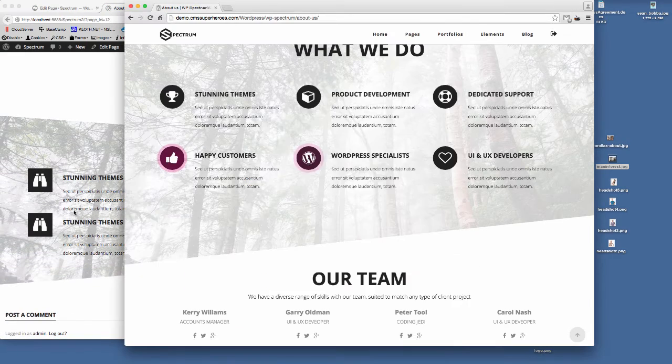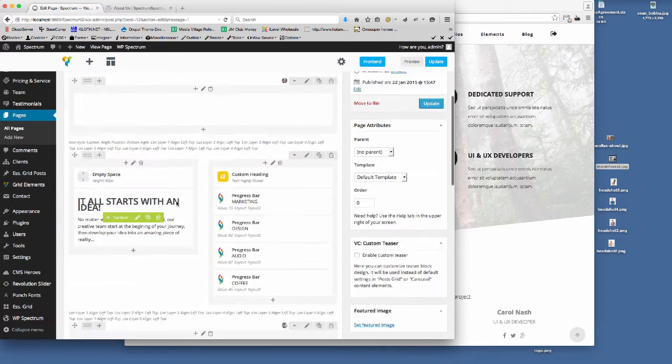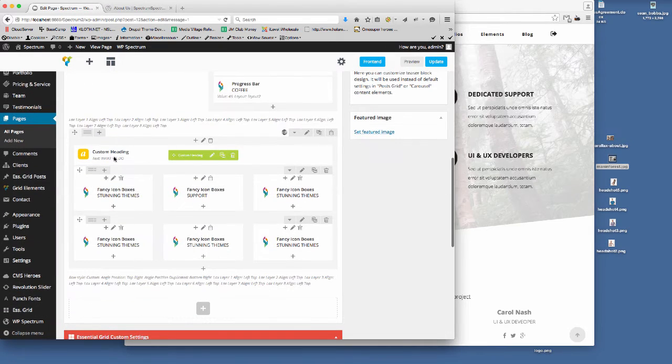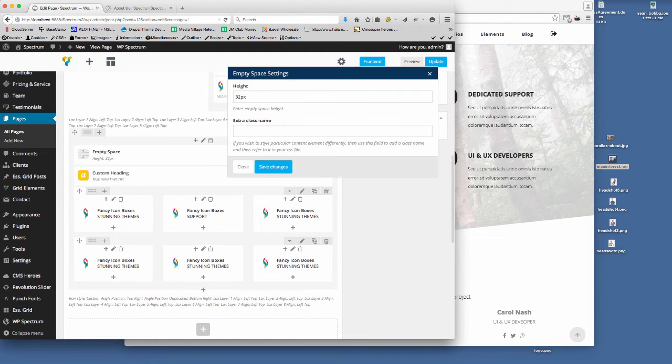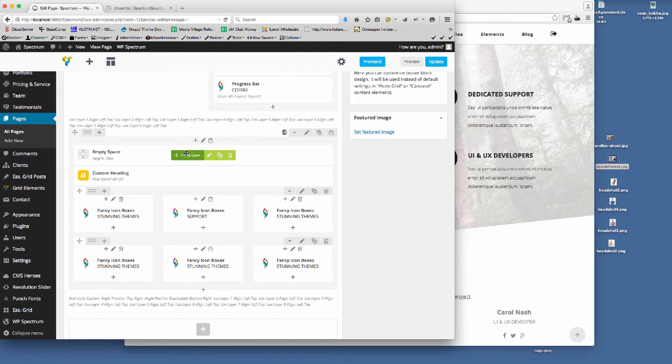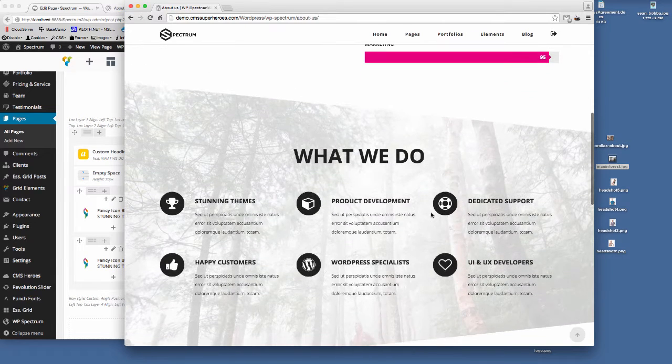So we just need to pad this out a bit now. What I'm going to do is, underneath this title here, set an empty space, and we'll set that to 70 pixels. We'll just pull that below there like so, and then we just need to pad it out below and above.